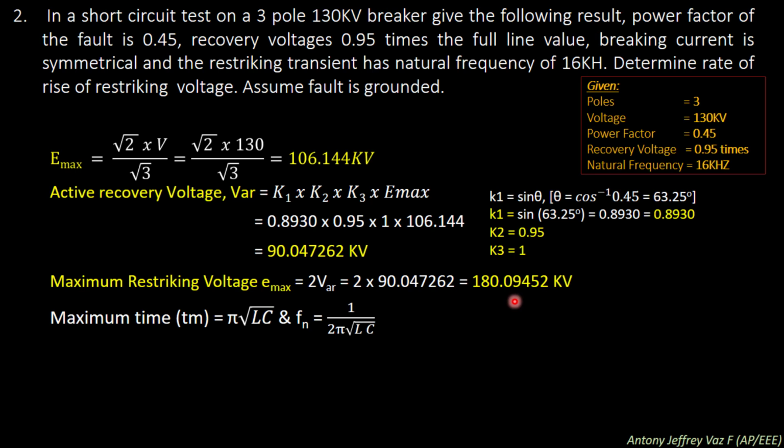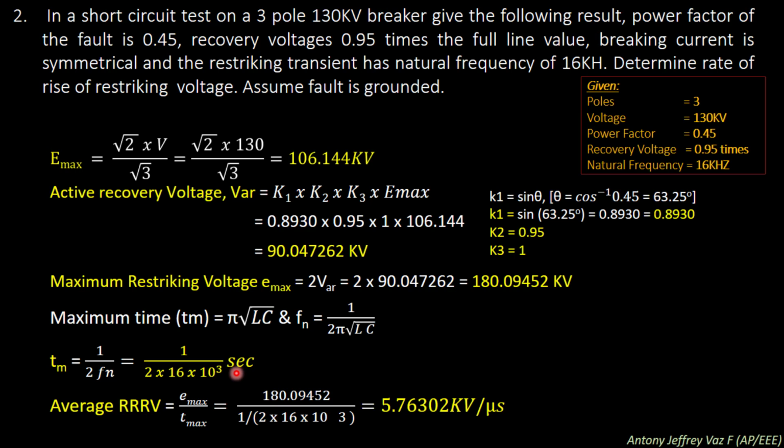The maximum time, Tm, which is equivalent to pi root of LC, we already know, and the natural frequency Fn is equal to 1 divided by 2 pi root of LC. This also we already know. So we can say Tm is equal to 1 divided by 2 into Fn. The natural frequency is 16 into 10 power 3, so Tm is 1 divided by 2 into 16 into 10 power 3 seconds.